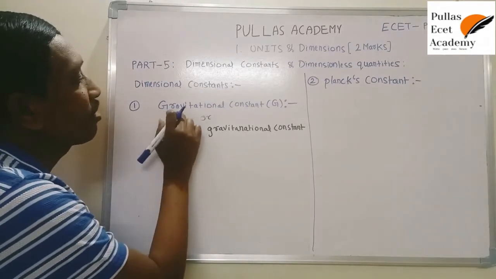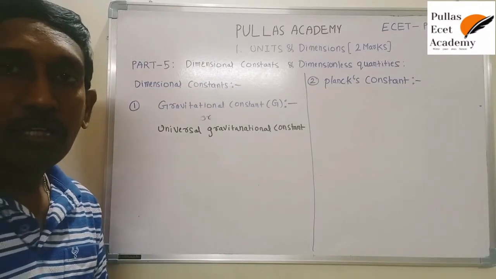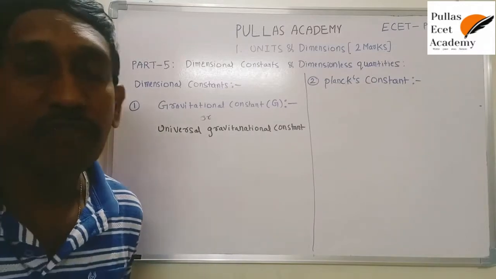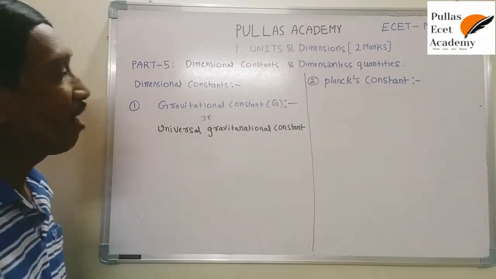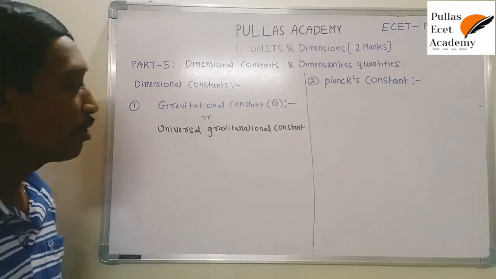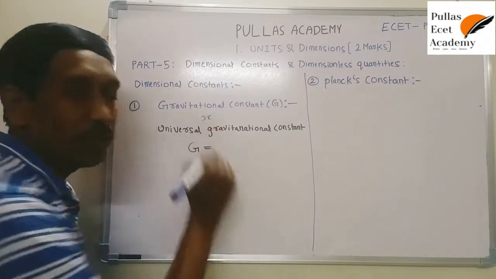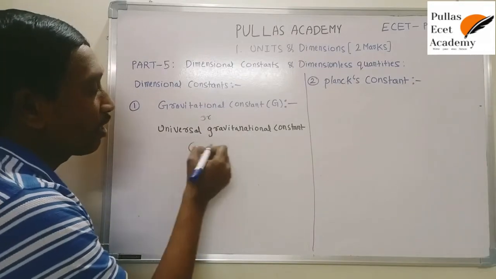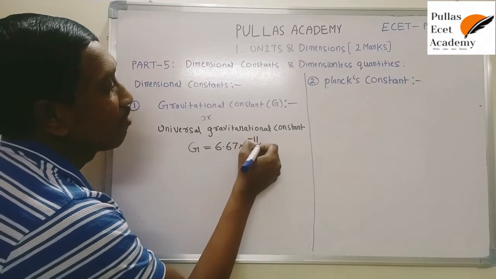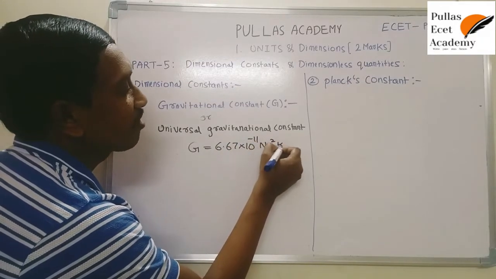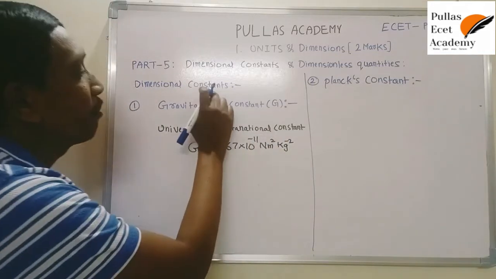Now we are going to discuss the gravitational constant, and how to construct the dimensional formula of capital G. Capital G, the gravitational constant, has a fixed value. Do you know the gravitational constant value? We discussed it in the previous classes. Its value is 6.67 into 10 power minus 11 Newton meter square kg inverse. It also has a dimensional formula, that's why it is a dimensional constant.